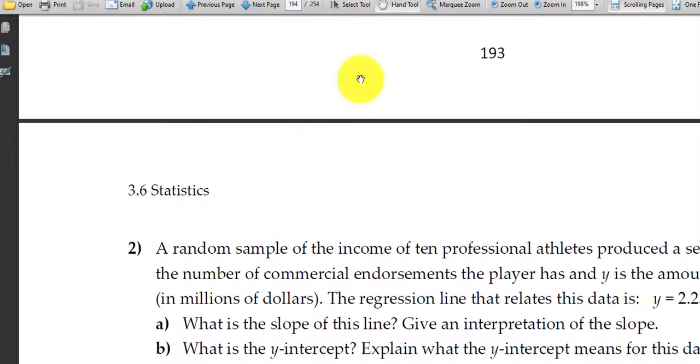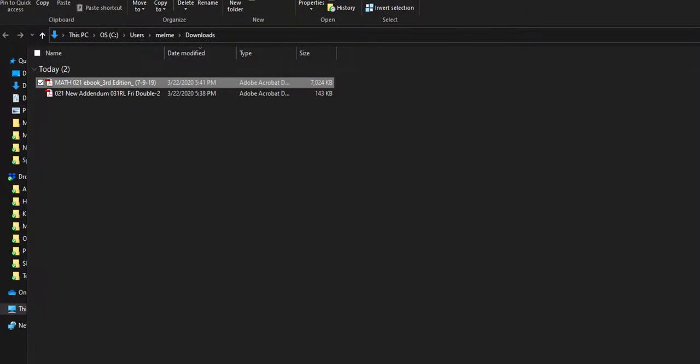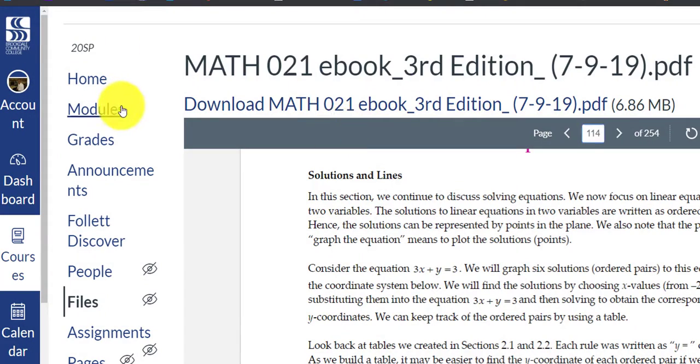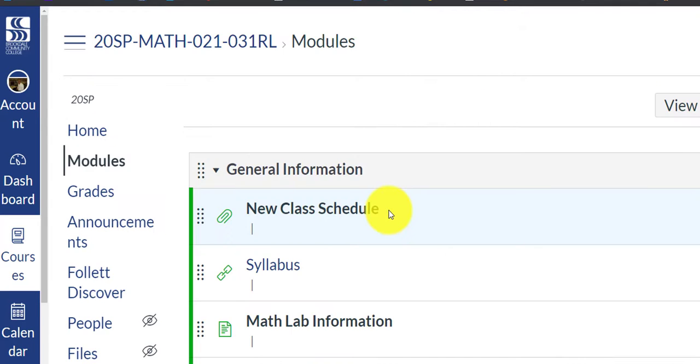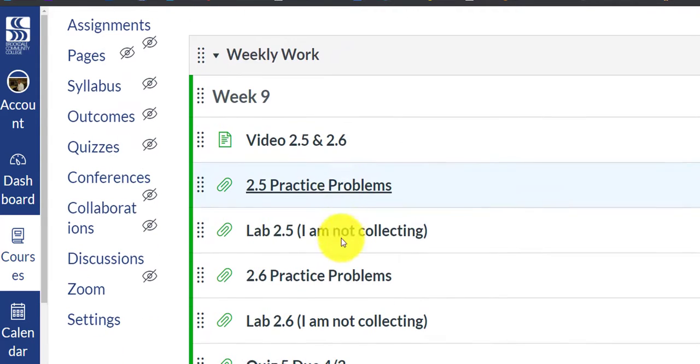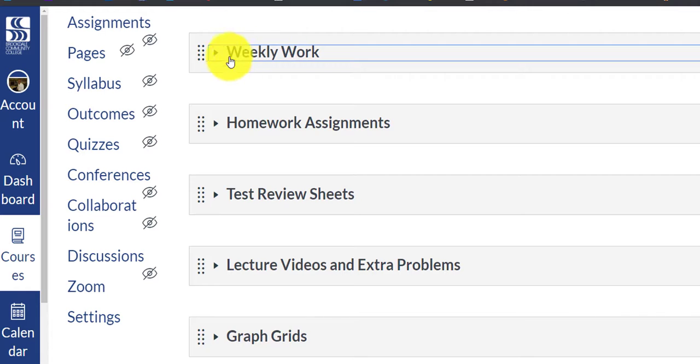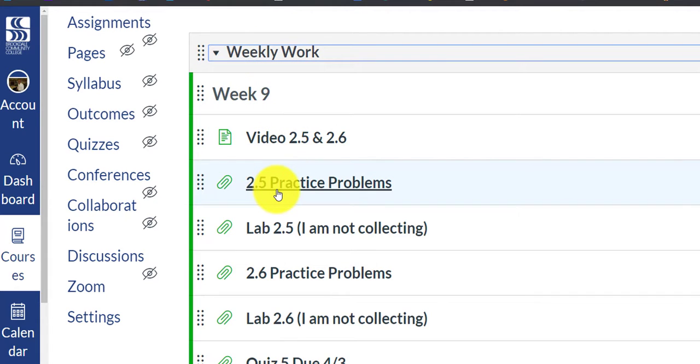So I would suggest, here's my game plan for you. Let's go back to modules. I would suggest going to the weekly work. So right now we're going to do sections 2.5, 2.6. Go to the book in 2.5, read the book for 2.6, watch the videos, complete the labs, and then look for my video solutions. I plan to post solutions to the labs 1 week after they would normally be due.